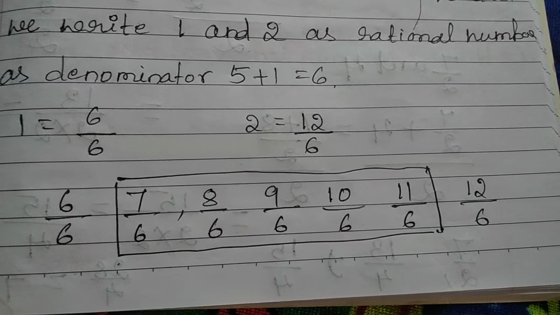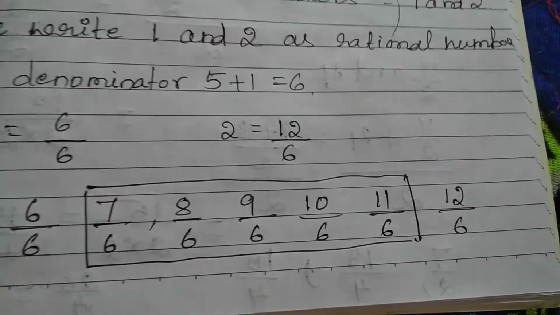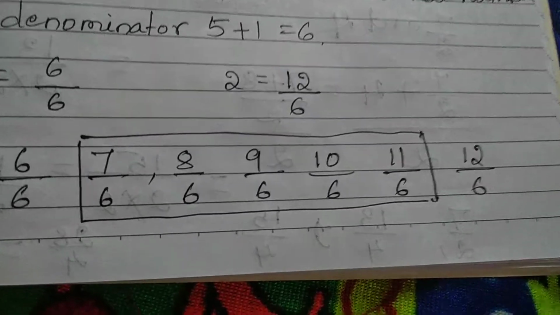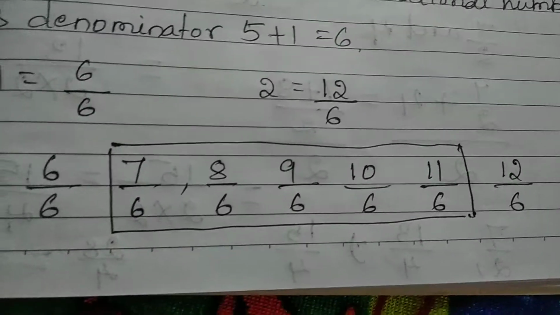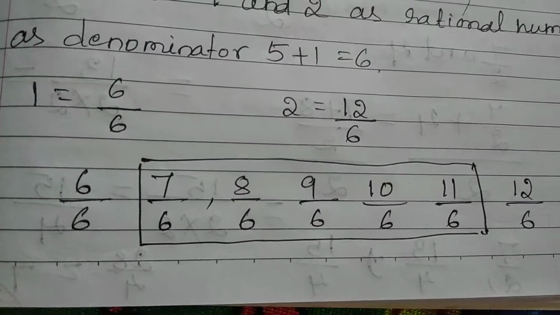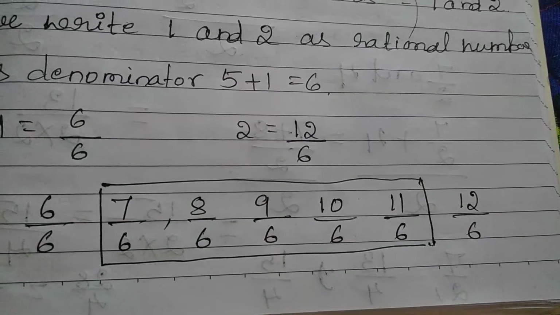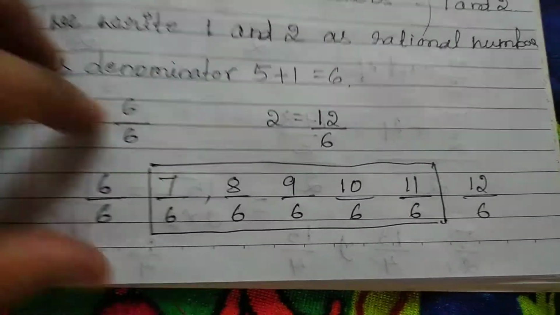So now it is very easy to find the rational numbers, because in between 6 by 6 and 12 by 6, you will have these numbers: 7 by 6, 8 by 6, 9 by 6, 10 by 6, 11 by 6. See, these are rational numbers between 1 and 2. So this is a very easy method, right? You can follow either method.